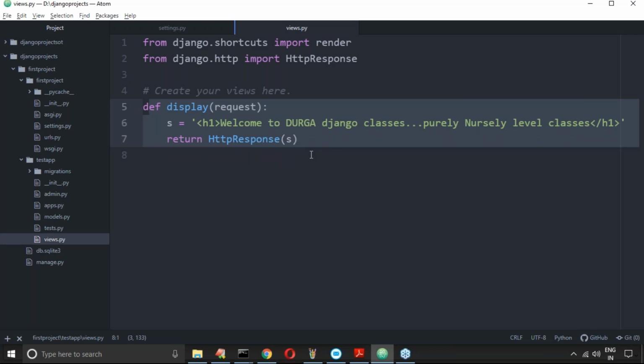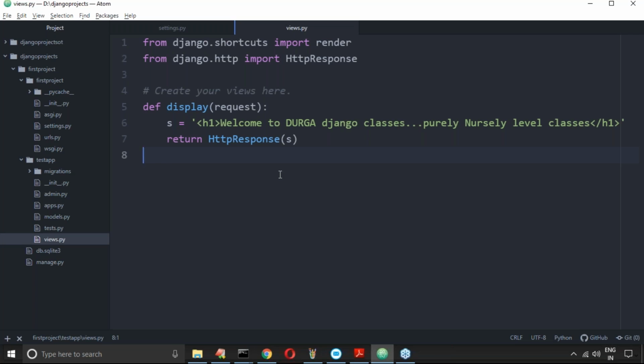What is the reason for that? How many view functions are there in our example? Only one. But tomorrow, is there any guarantee that there is only one? Maybe 100 view functions are there. The end user requires a particular view, so we have to differentiate. For that, for every view we have to define a separate URL pattern.